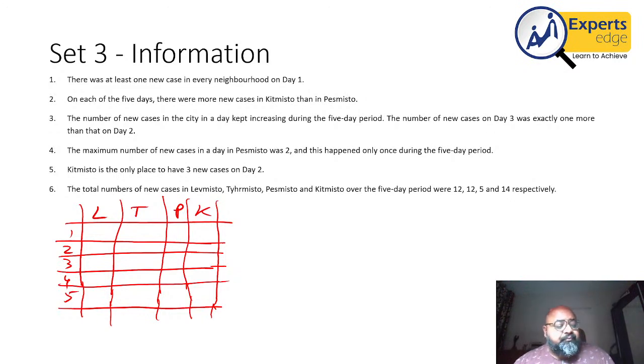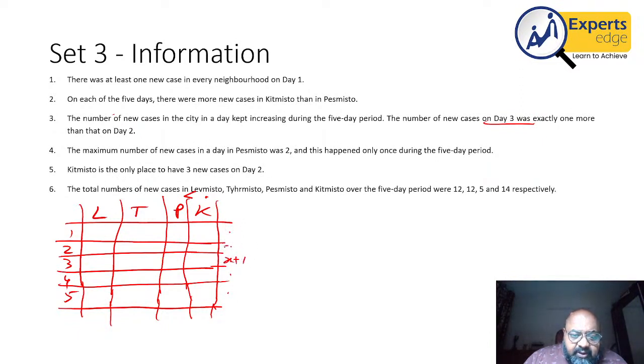Right now it says there was at least one case in every neighborhood on day 1. So here there will be at least one entry in all the columns. There will be no 0. On each of the 5 days, there were more cases in K than in P. So this value will always be greater than this value for each of the numbers. The number of new cases in the city in a day kept increasing, so the values here for each day will be in increasing order. The number of new cases on day 3 was exactly one more than day 2. So if the number of cases here was x, it will be x plus 1 for day 3.